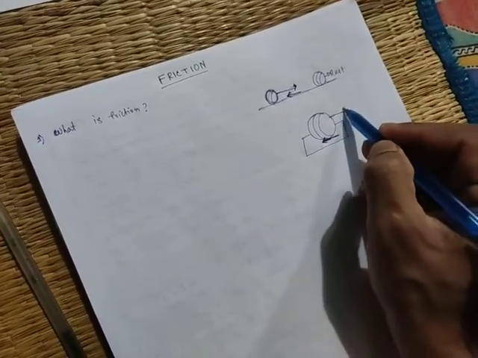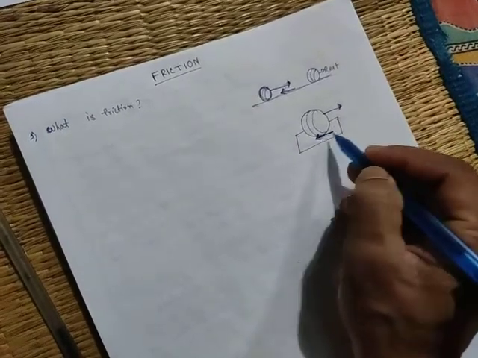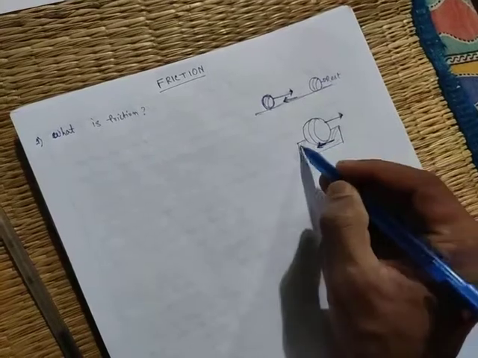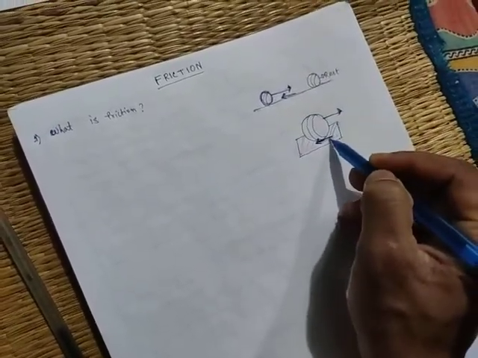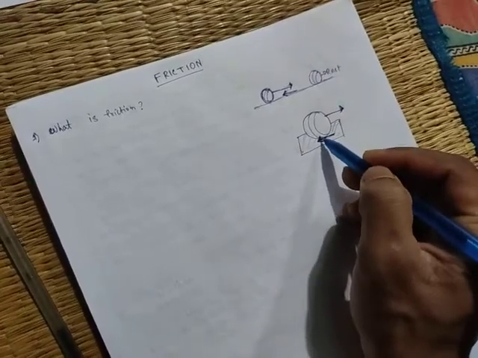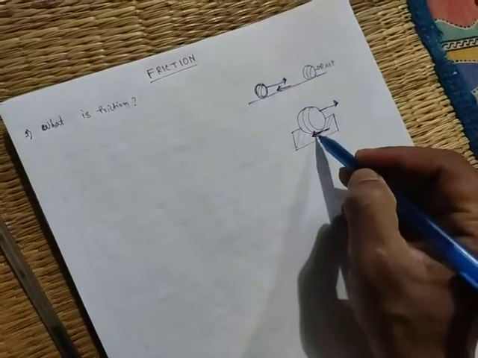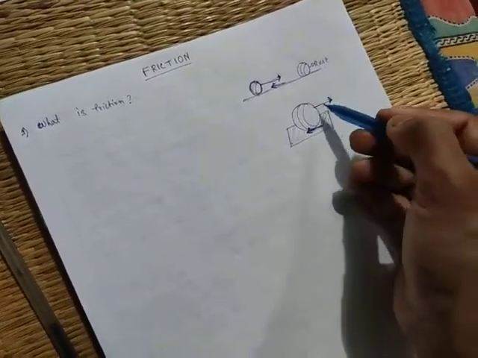If the direction of the ball is from left to right, then the friction has the direction from right to left, at the point of contact. So this frictional force tries to prevent the motion of that body.